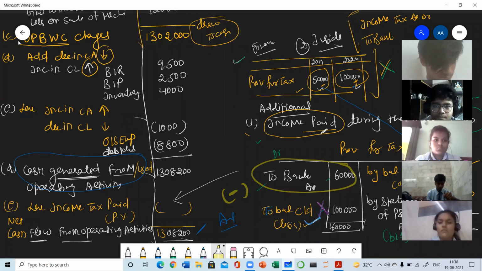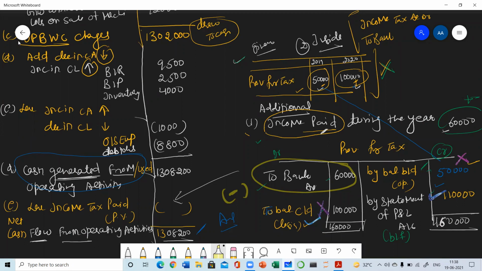So this portion, as this is the tax which we have paid during the year, will be subtracted, and this portion will be added. The addition will be done in the working note. So this is all about the provision for tax, which we have done today. I hope the topic is clear.